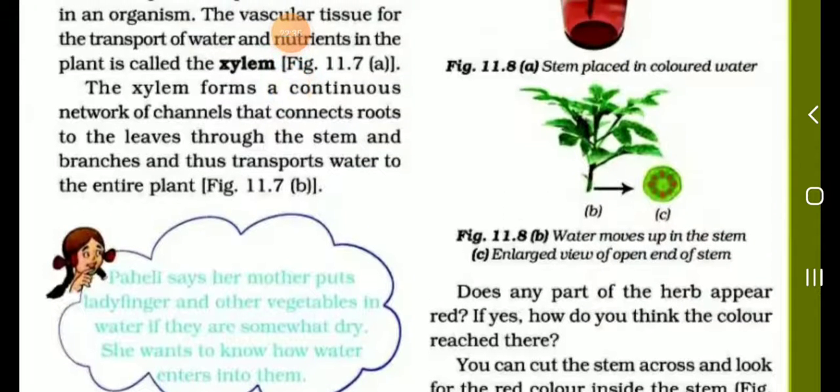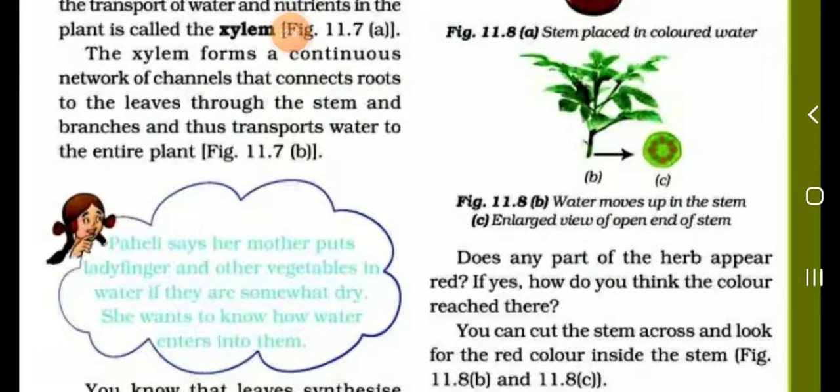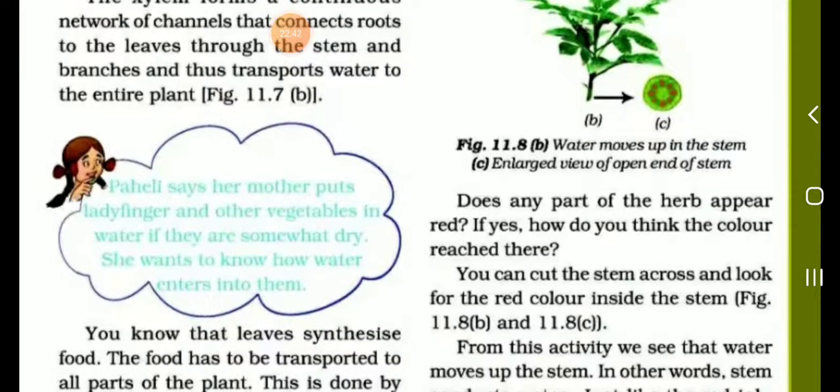The xylem forms a continuous network of channels that connect the root to the leaves through the stem and branches, and transports water to the entire plant.